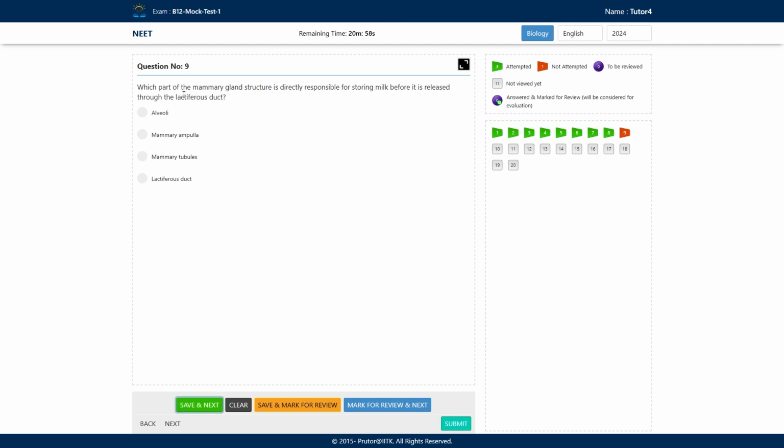Now, which part of the mammary gland structure is directly responsible for storing milk before it is released through the lactiferous duct?